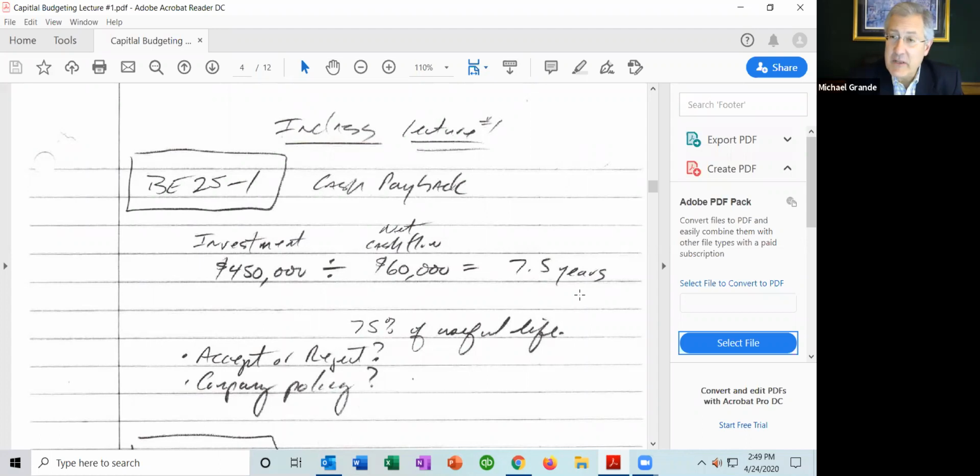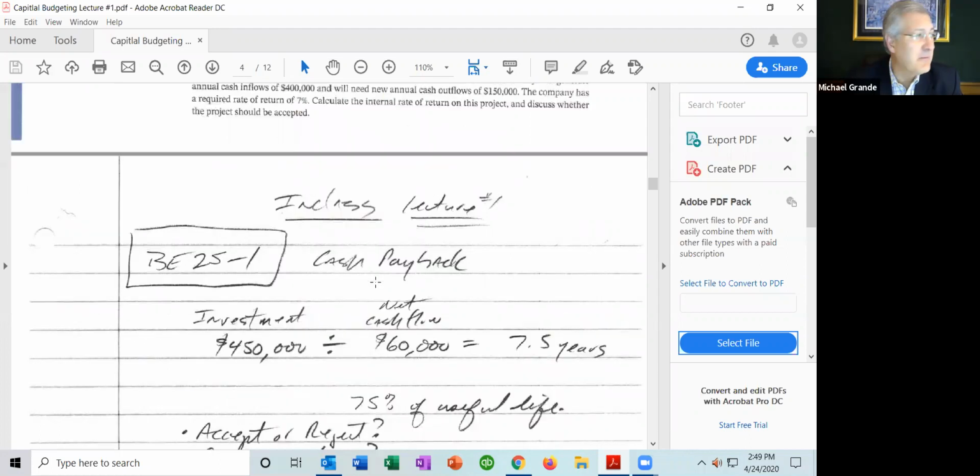Now, should the company accept it or reject it? Should they go forward? Well, we don't know, because we don't know what the company's policy is. Oftentimes their policy, if it's the cash payback method, is that it has to pay back within a certain number of years. Here we don't know that. It's just a very simple problem asking you to calculate cash payback, and all you need to know is the investment divided by the annual cash flow. 7.5 years is the answer.